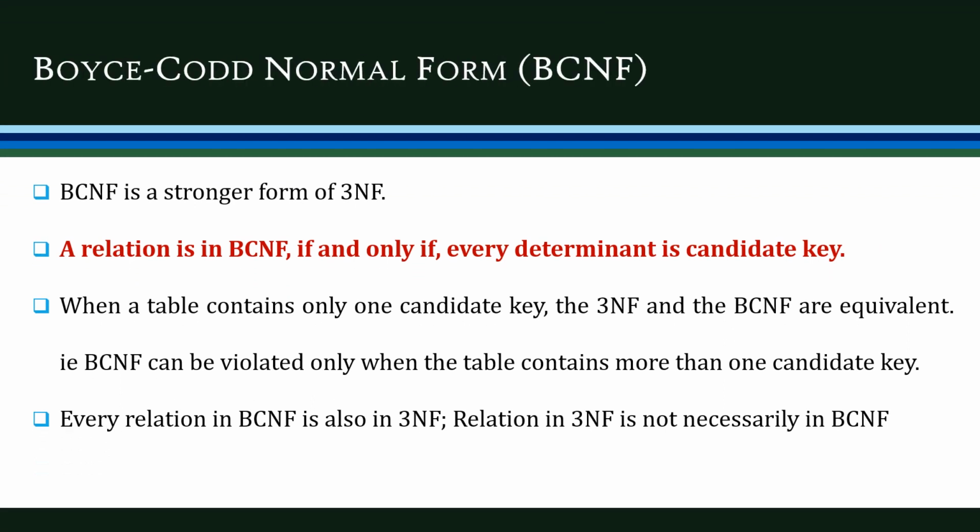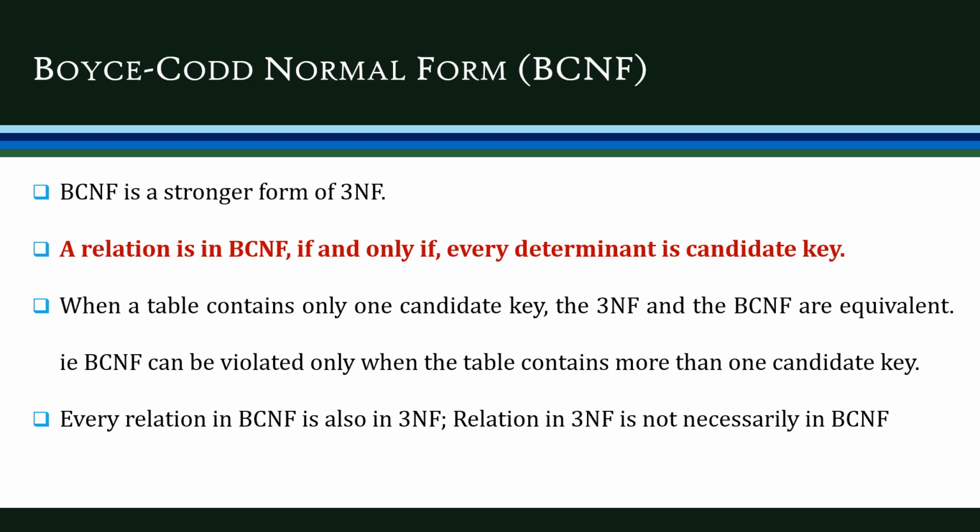First, let's discuss the Boyce-Codd normal form, BCNF. This BCNF is the stronger form of third normal form. That is, we are adding one more condition to the table which is already in third normal form. So, a relation is said to be in BCNF if and only if every determinant is a candidate key.